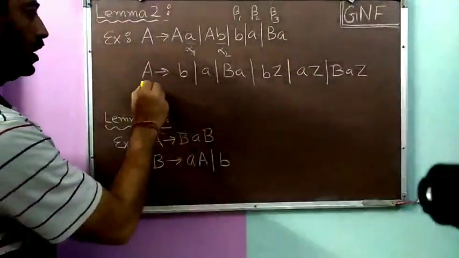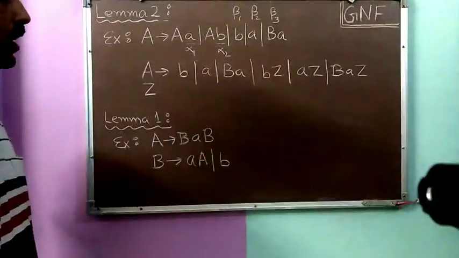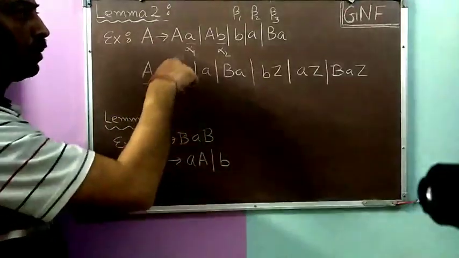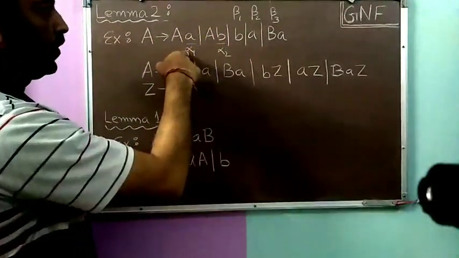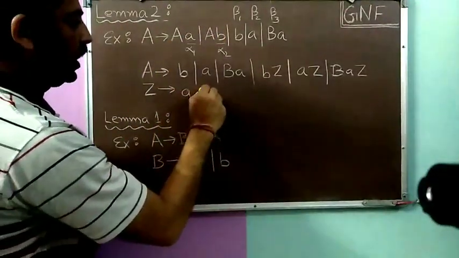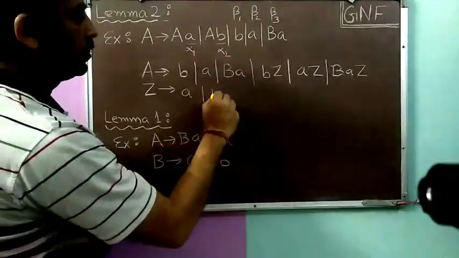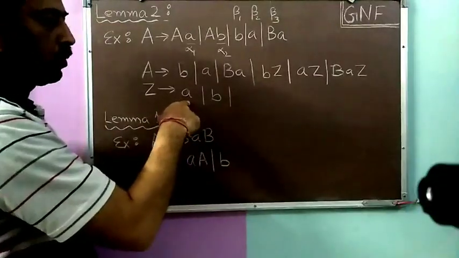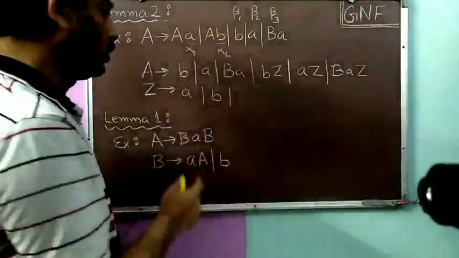Okay. And then there will be Z productions. Z productions will be of the form alpha i's. Okay. So alpha 1 is A, so it will be A. Then alpha 2 is b, so it will be b. And then if Z to alpha 1 is a production, then Z to alpha 1 Z will also be a production.